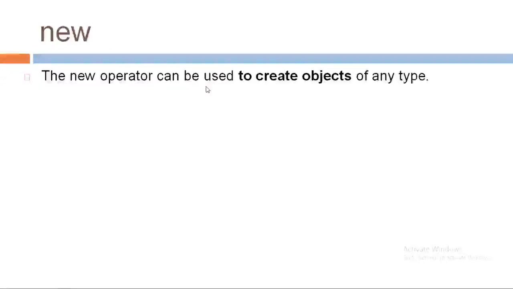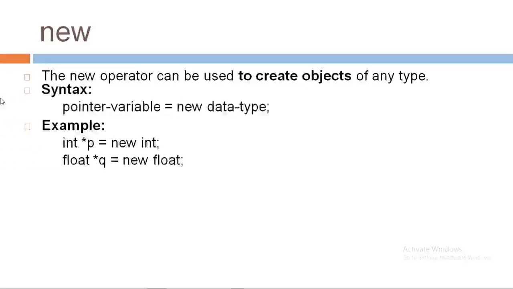Let's see the first one, that is new operators. The new operator can be used to create objects of any type. So the syntax is name of a pointer variable is equal to new, that is the keyword, and then data type. Here we can have any data type like integer, float, character, or any user defined data type also.